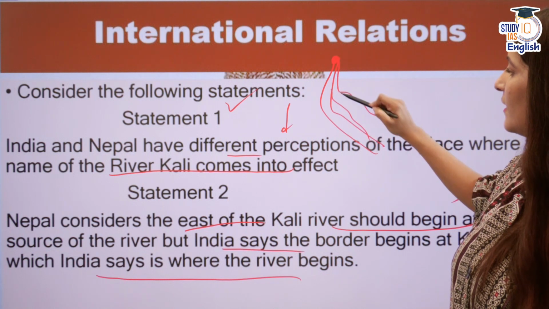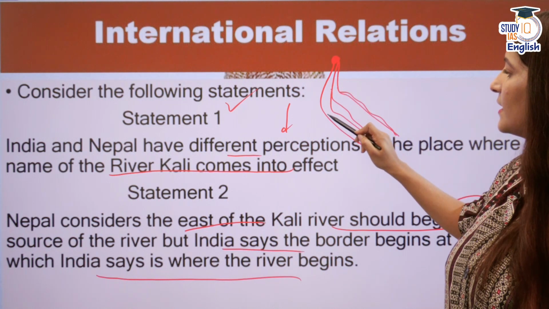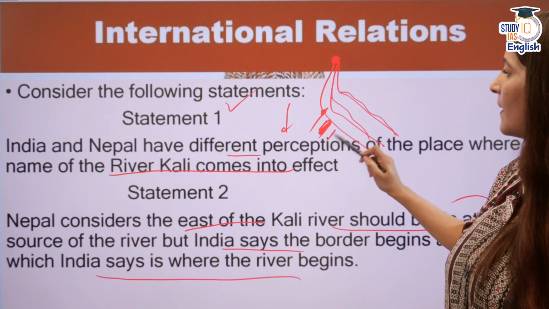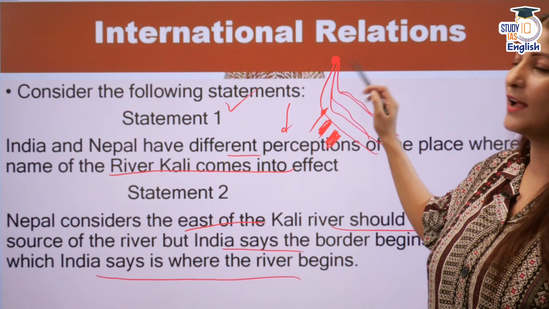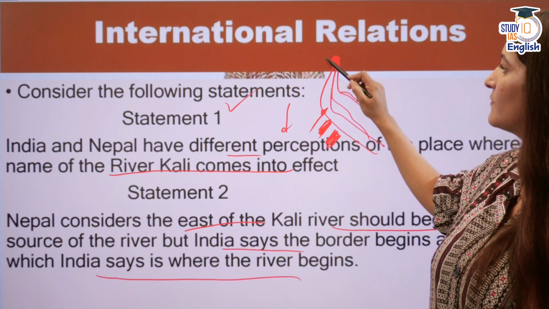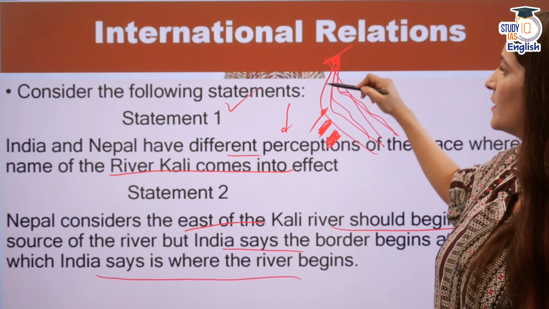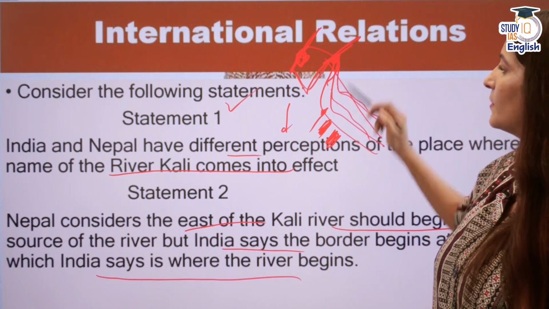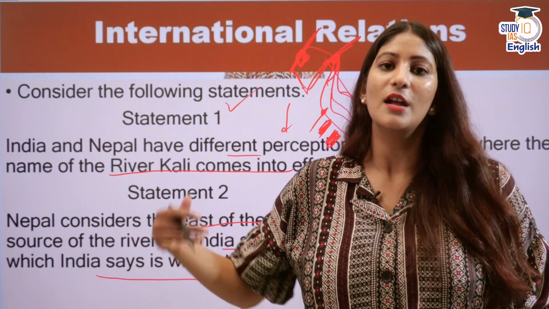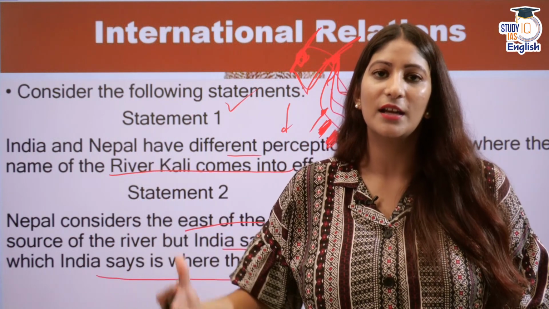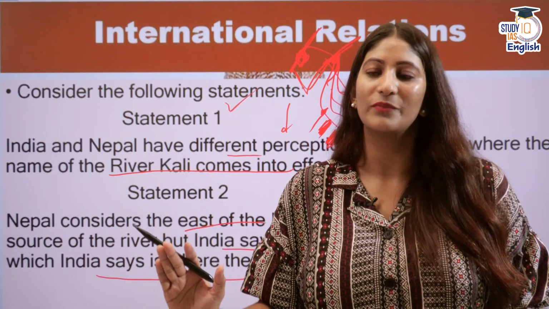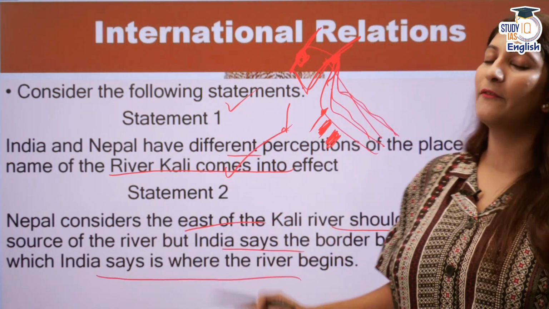For India, the Kali river's west will be from here, but for Nepal, the Kali river's west will be from here. Suppose the source is over here. So it will create a problem for both these countries in deciding where the Kali river starts getting called Kali. So the first statement is definitely correct.